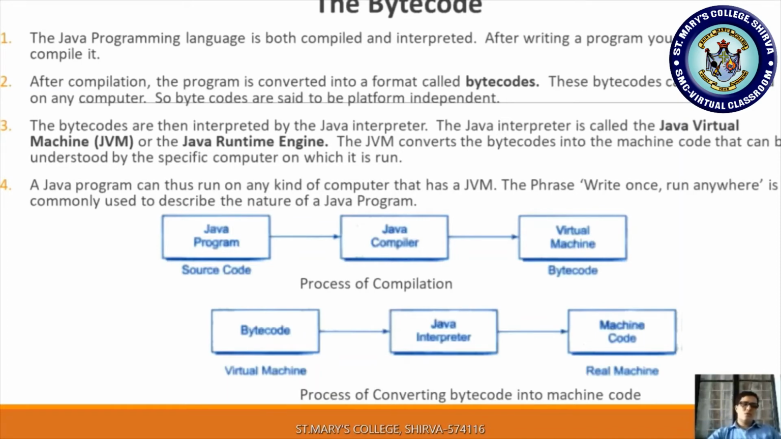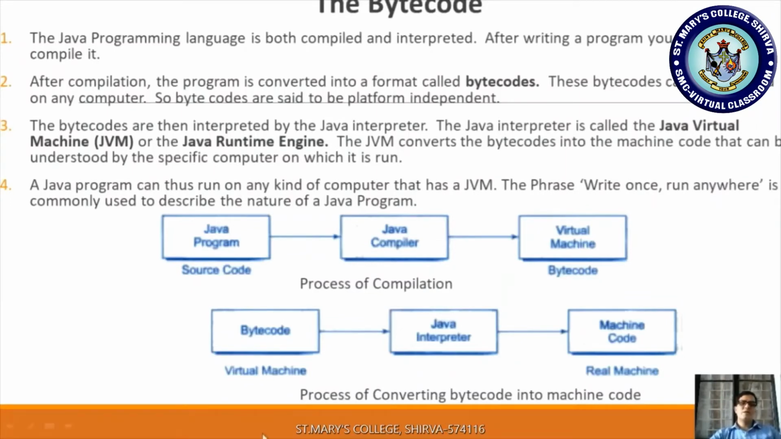So if you want to execute any Java program, if you have a JVM, Java Virtual Machine, you can run any kind of Java program. The phrase "write once, run anywhere" is commonly used to describe the nature of a Java program. If you write the program once, you can run it anytime.